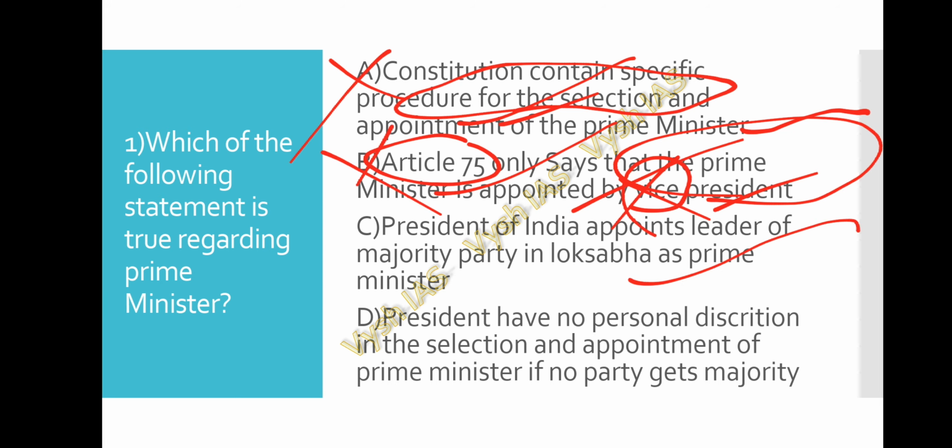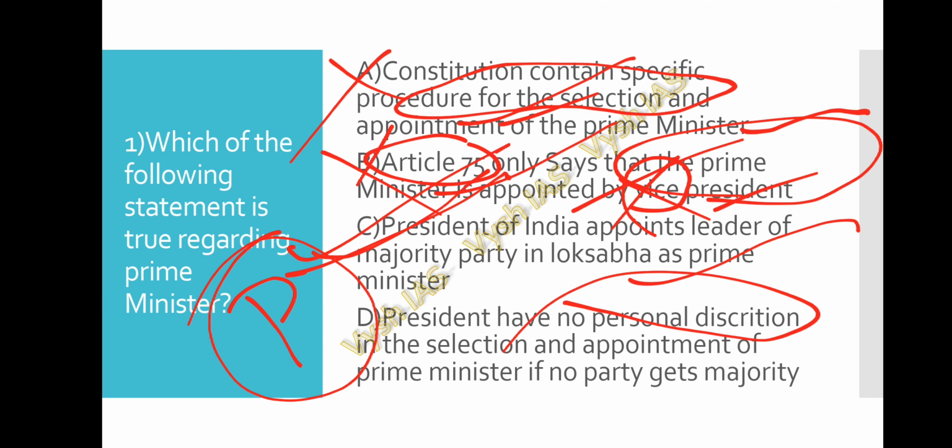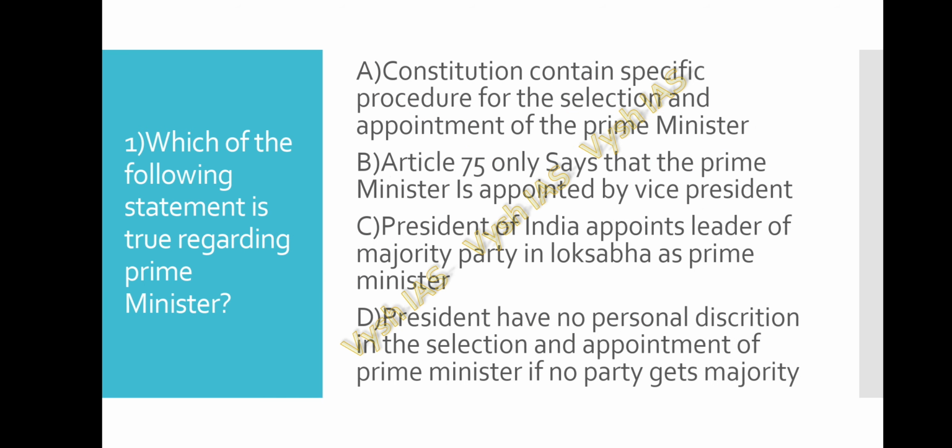Coming to option C, President of India appoints leader of the majority party in Lok Sabha as Prime Minister. This statement is true. Coming to option D, President has no personal discretion in the selection and appointment of Prime Minister if no party gets majority. In some cases, if no party gets majority, the President has the personal discretion to select and appoint the Prime Minister. So option D is also wrong. They are asking which of the following statements is true, so for question number 1, option C is correct.